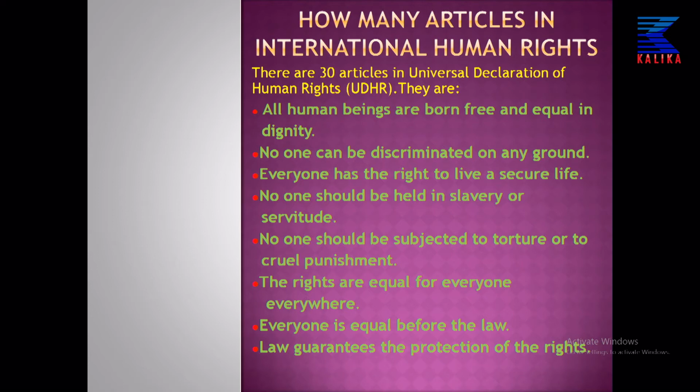Article number 1: all human beings are born free and equal in dignity. That means every human being is free and equal in dignity from birth. Every human being has their own identity, freedom and liberty. Nobody can confine him or her by tying or putting restrictions without any reason. So every human being is equal and has equal dignity from birth till death.